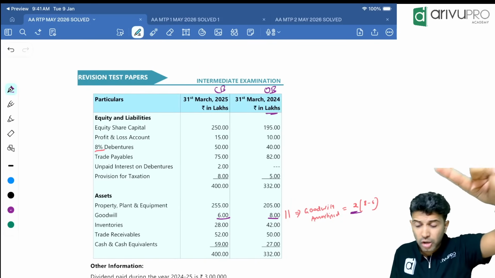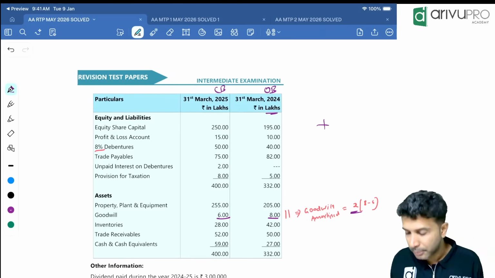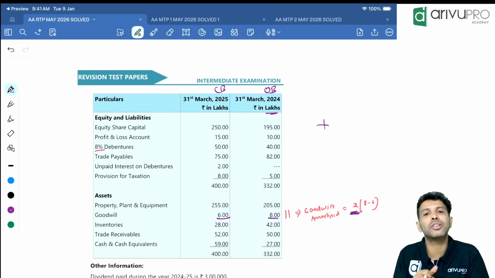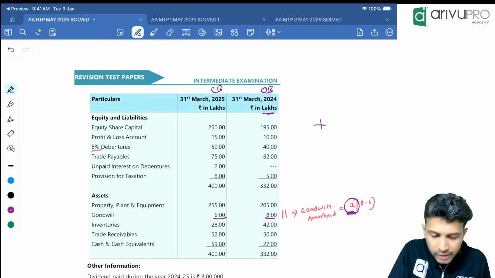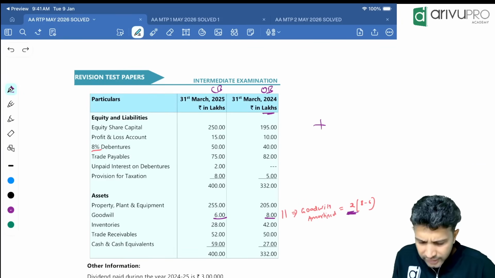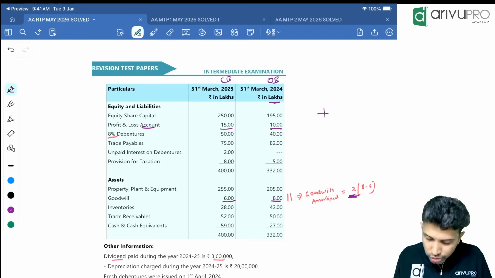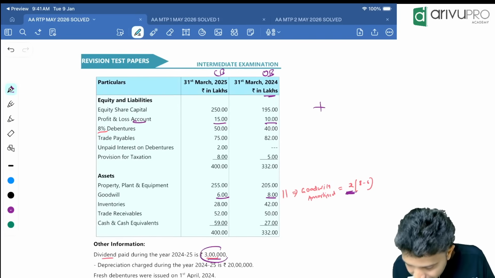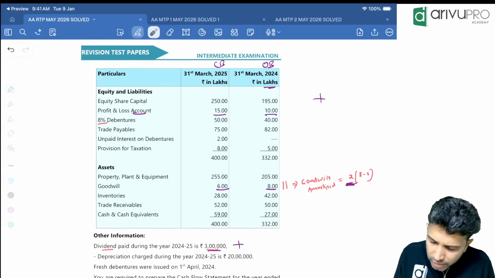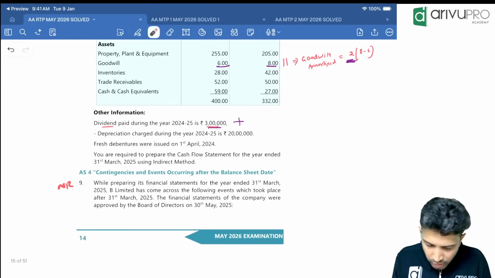Like depreciation as a non-cash expense, we add in cash flow statement, indirect method. Here, not only will you add back depreciation, amortization also you will add. Even amortization of intangible asset is also a non-cash expense. So don't forget to add 2 lakh of goodwill amortization if you're working under indirect method. And here we have to take the P&L from the balance sheet. So this will be profit after all adjustments. So dividend also we should add back because current year we have paid dividend of 3 lakh. This is a repeat adjustment. This is something you need to watch out, goodwill amortization. Rest everything is the same. You can manage on your own.